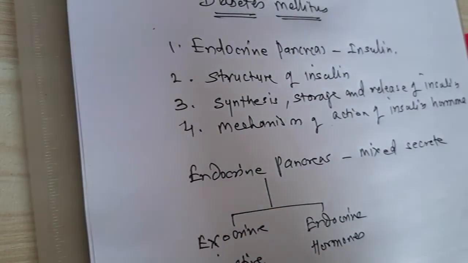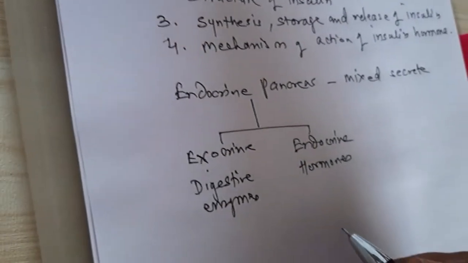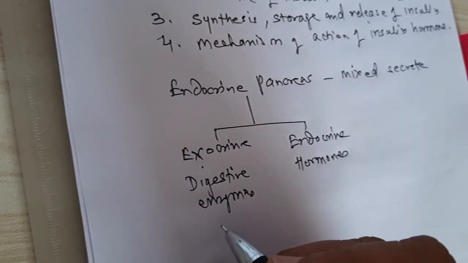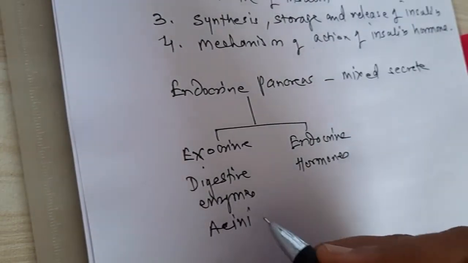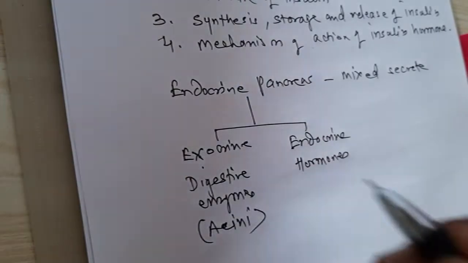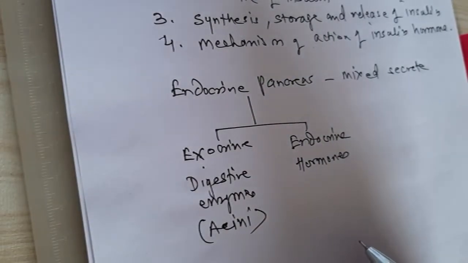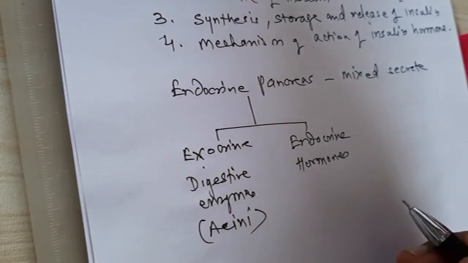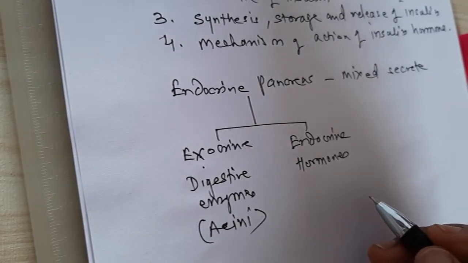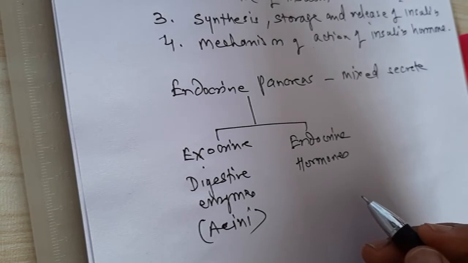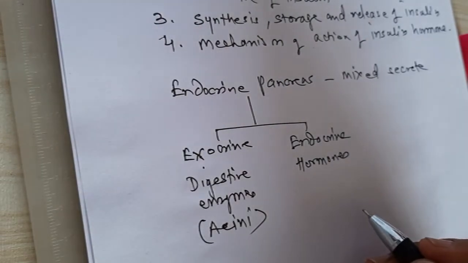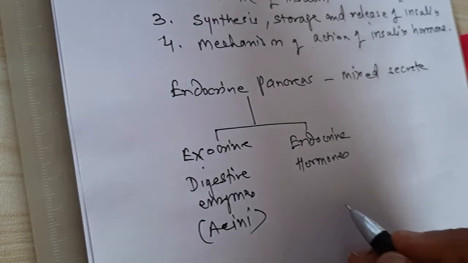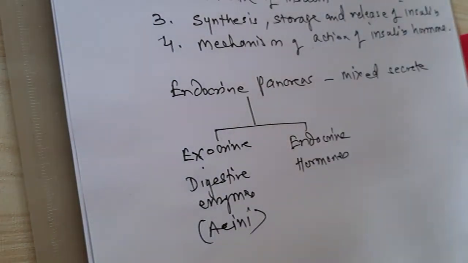The exocrine portion of the pancreas is related with acini. These are the cells which synthesize and secrete the digestive enzymes, while endocrine function is related with the cells which are present in between these acini, and these cells secrete different types of hormones.